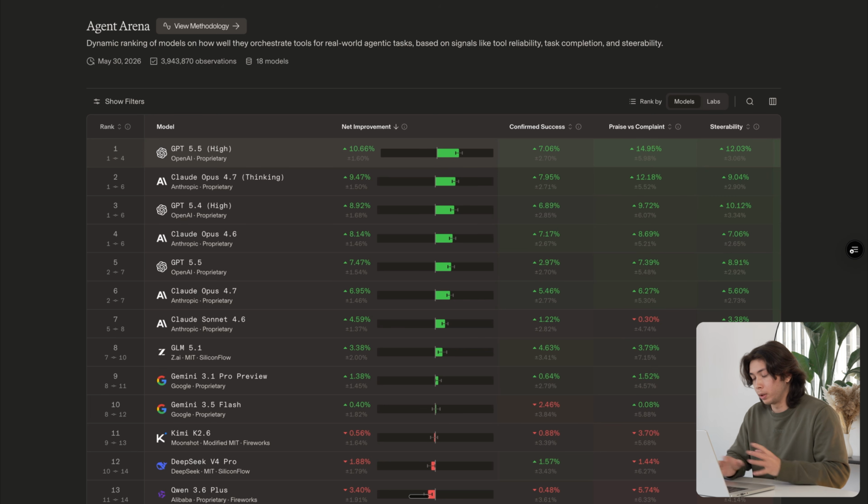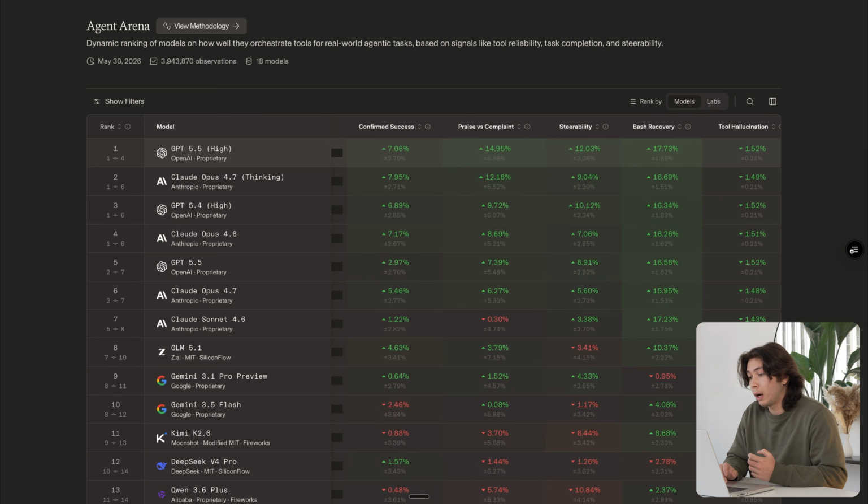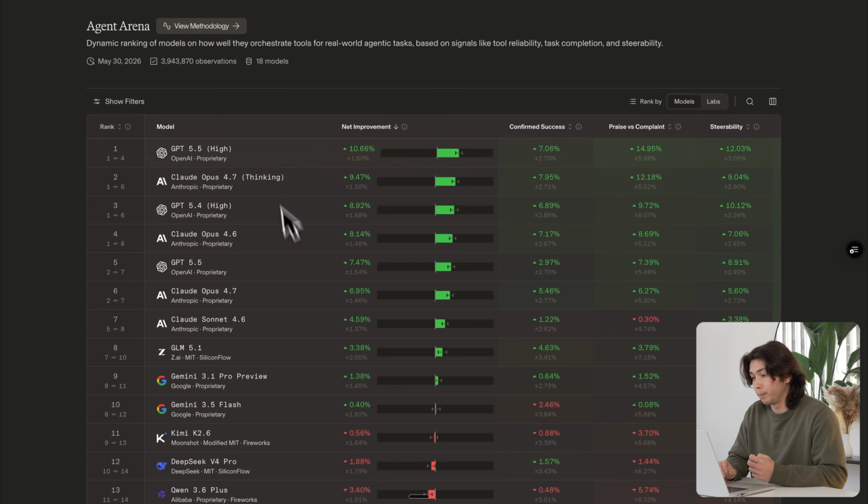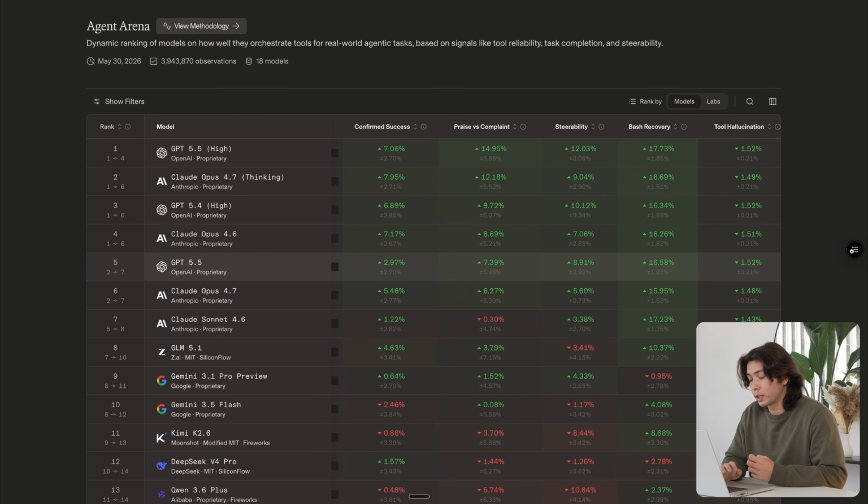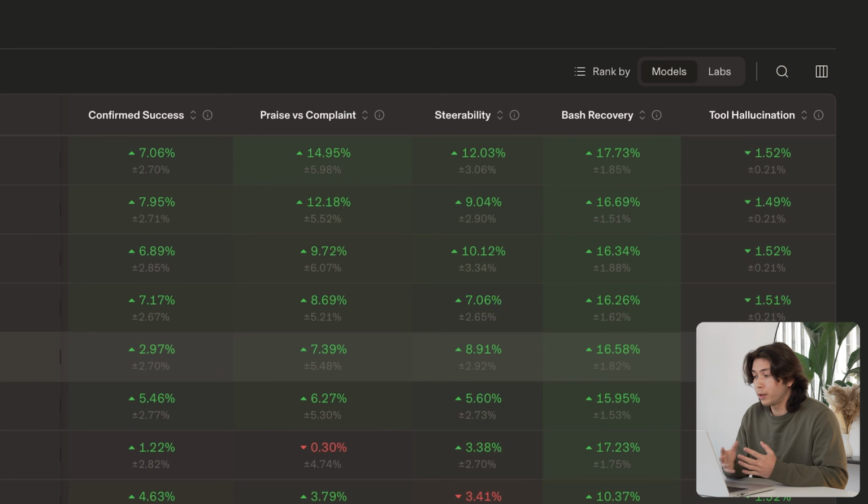Given a world of capabilities, tools, system prompts, harnesses, and so forth, what does choosing this specific configuration give you over choosing randomly? We measure this in a couple different ways. That's these signals to the side, which power this main net improvement score. Let's take a second on these signals. We have 5 here that we're choosing to release today: confirmed success, praise and complaint, steerability, batch recovery, and tool hallucination. These are observations from interactions themselves. And of course, because our interactions are randomized, these have a causal interpretation.